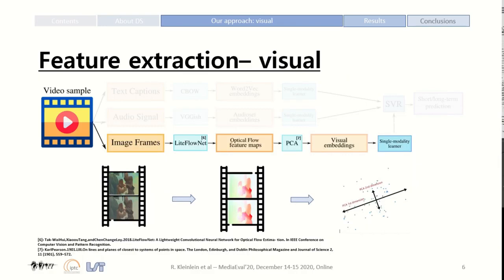dataset. We hypothesize that motion within videos is of particular relevance in video memorability. Therefore, we apply FlowNet, a well-known optical flow estimation model, to the frames of every video extracted at 3 frames per second. We further process these optical flow feature maps through a principal component analysis, obtaining a 128-dimensional embedding for every frame extracted.